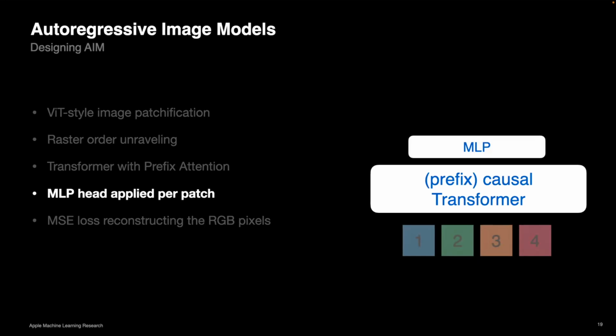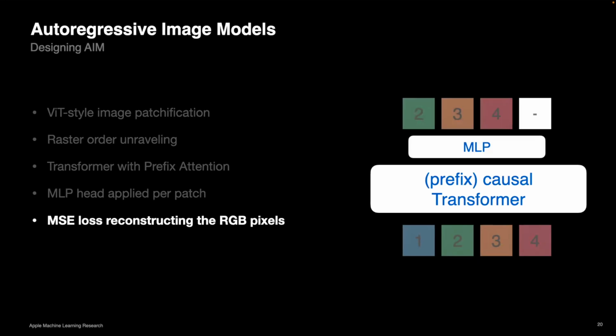So every patch has an MLP on top, and then we do very simple next token prediction in pixel space. So we do an MSE or regression loss to predict the pixels for the next token. We intentionally try to make the recipe as simple as possible and as close as possible to the LLM recipe to benefit from the same scaling advantages.